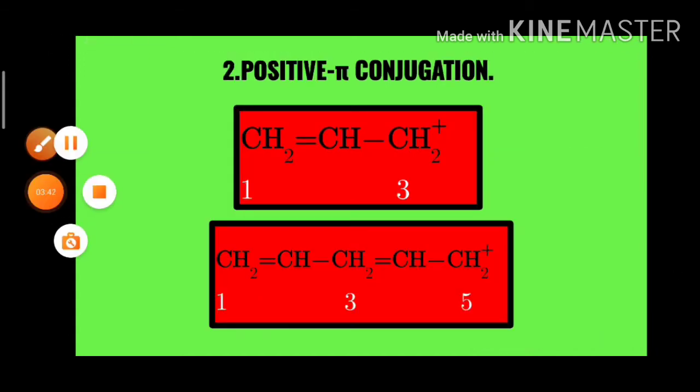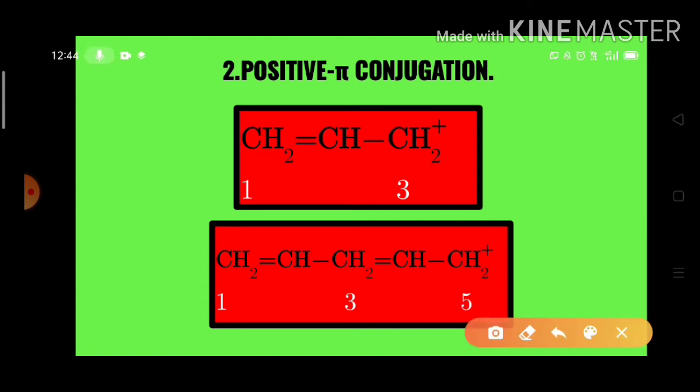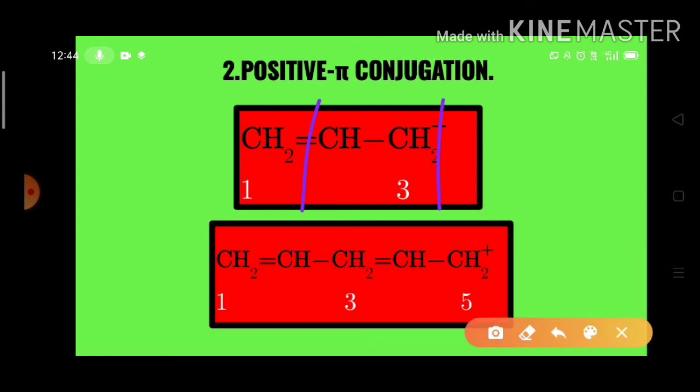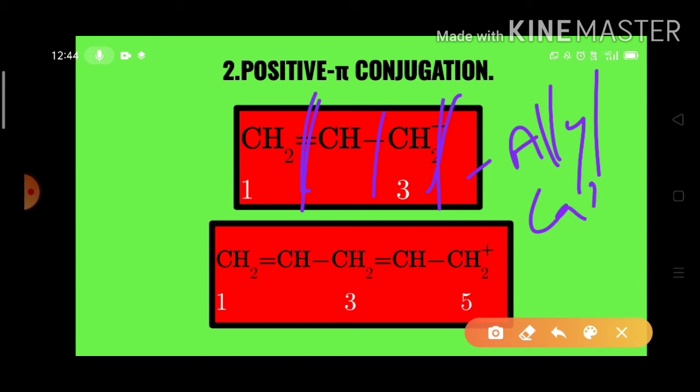Like that, we go for another type of the conjugation. Look here, this is the positive and pi conjugation. Here one pi bond and one positive charge. The pi bond and positive charge are separated by a single sigma bond. So this is known as the positive and pi conjugation. This is known as the allyl carbocation. Like that, this is another carbocation.